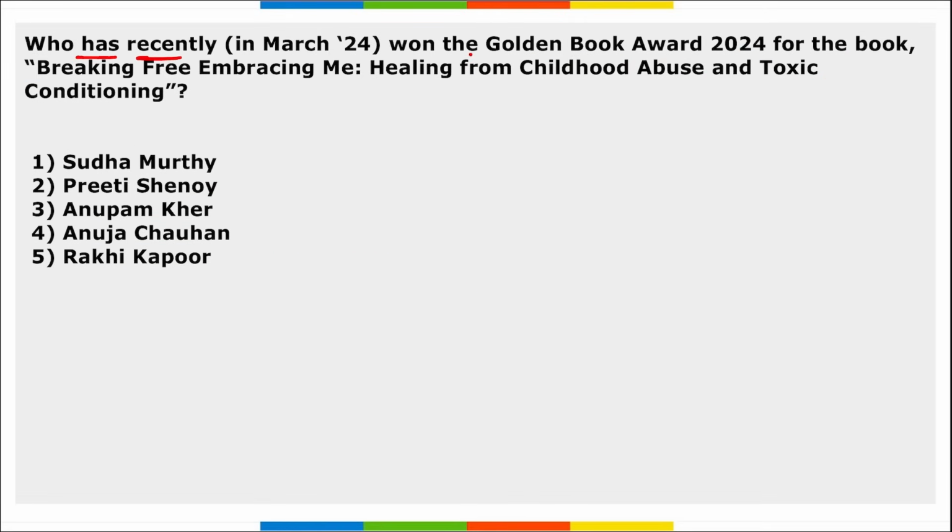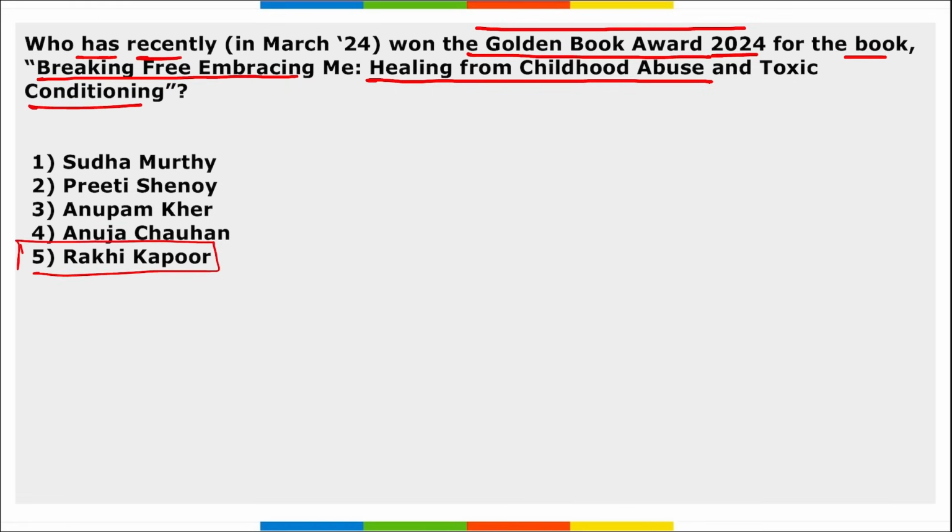Next, who has recently won the Golden Book Award 2024 for the book Breaking Free, Embracing Me, Healing from Childhood Abuse and Toxic Conditioning? So, who has won the Golden Book Award 2024? So, this was won by Rakhi Kapoor. Right? Wings Publication International announced the winners of these Golden Book Awards, which celebrates and honors outstanding authors and their literary works. And author Rakhi Kapoor won her second Golden Book Award for her 26th book title, Breaking Free, Embracing Me.